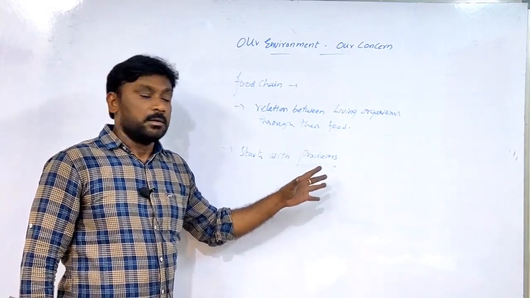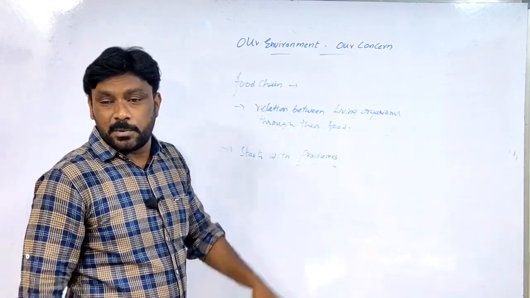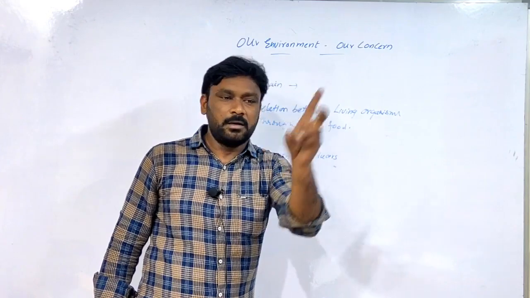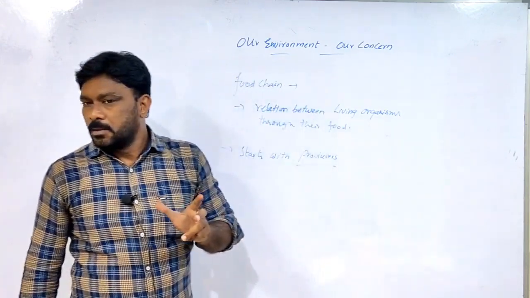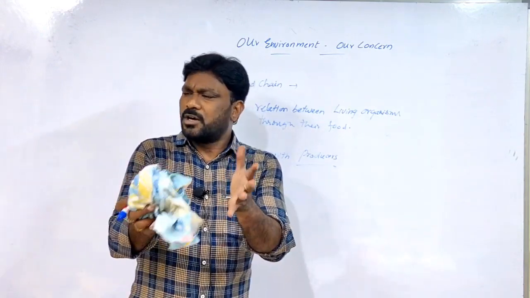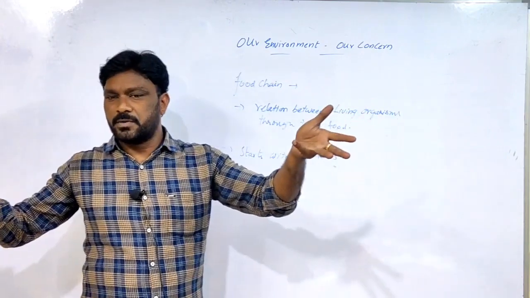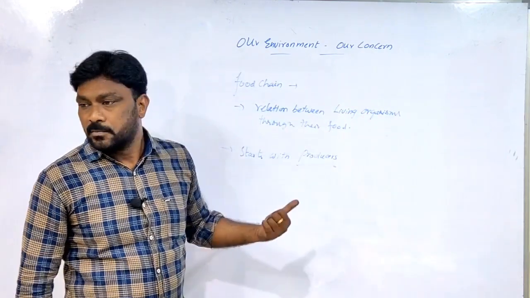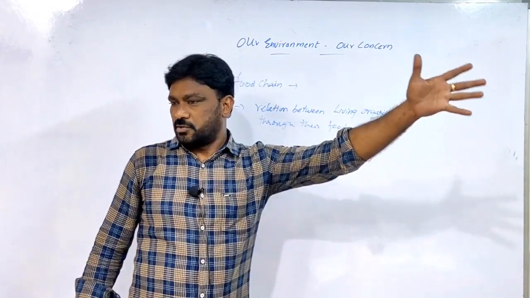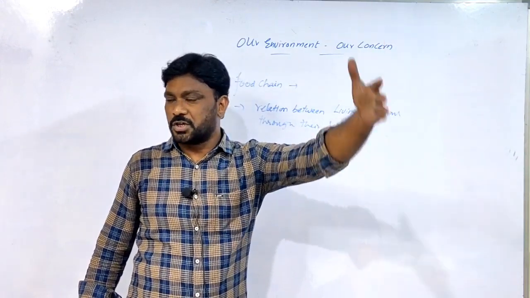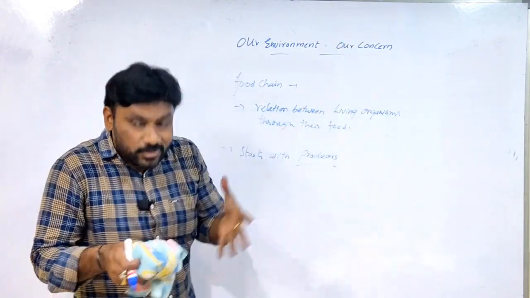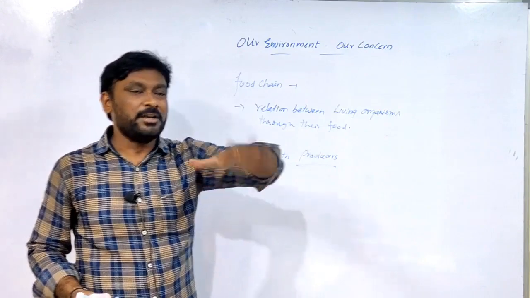The number of organisms present in the food chain depends upon the availability of food, availability of water, availability of mating. So many food chains are there around us. In some there are few living organisms, in some more. That depends upon the producers. If the producers are more in number, the levels also increase: primary consumers, secondary consumers, tertiary consumers, top carnivores. If the producers are less in number, the levels also decrease.